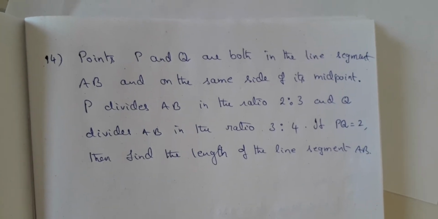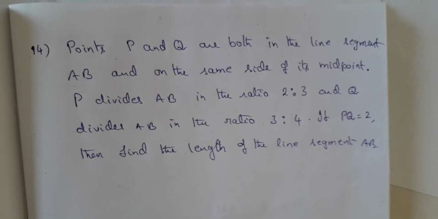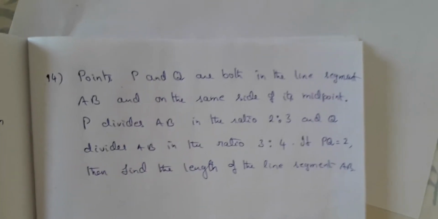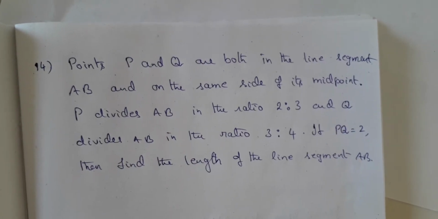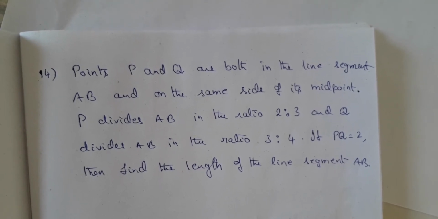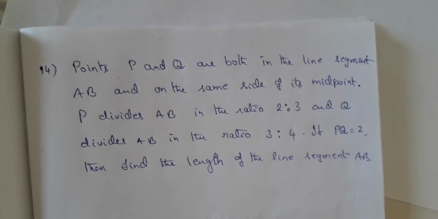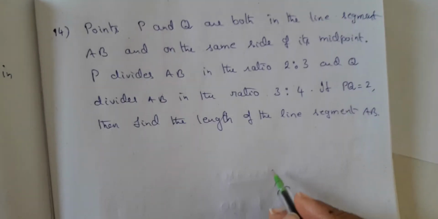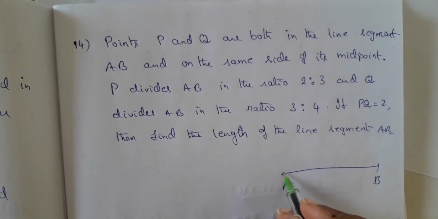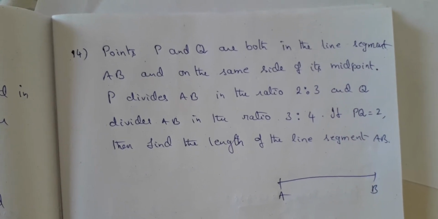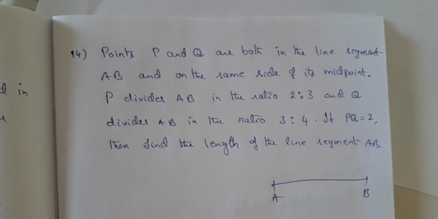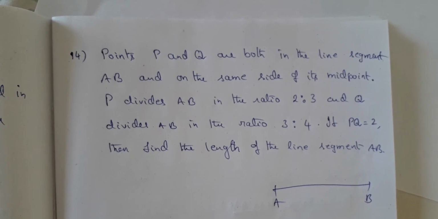Now the next problem, that is the 14th problem. Very interesting, of course very simple if you understand it. Taking the concept into the brain, into the mind, is important. Now points P and Q are both on the line segment AB. First of all, let us draw the line segment AB. Let me suppose that this is my line segment AB. I am not in a hurry to put P and Q. Let me see how they are located.